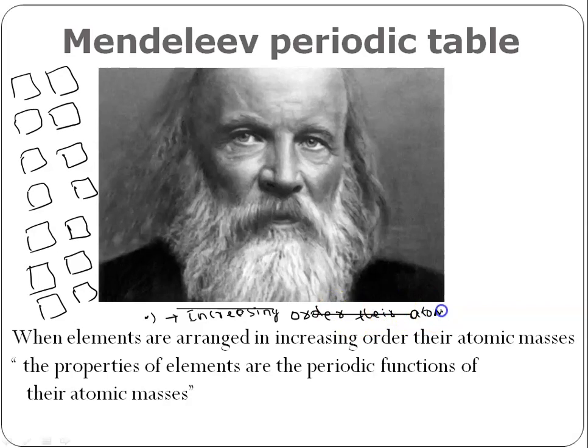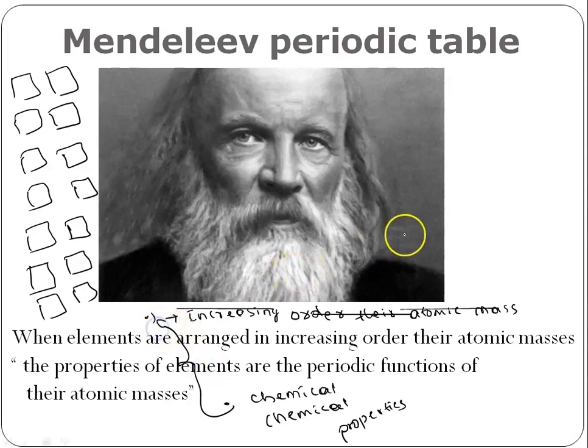Along with that, he mainly concentrated on the chemical properties, especially the hydrides and oxides of them. He started comparing the hydrides and oxides of every element. And doing these two activities simultaneously, he started arranging cards. Let's say he took this card and placed it here. Let's say it is a hydrogen card. He placed it on the table, or it may be on the wall.